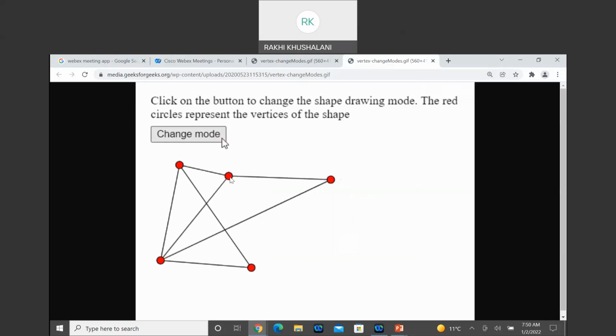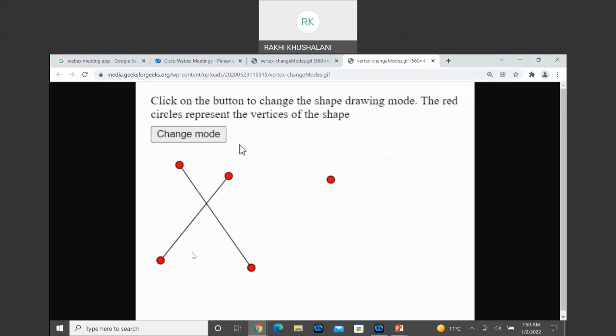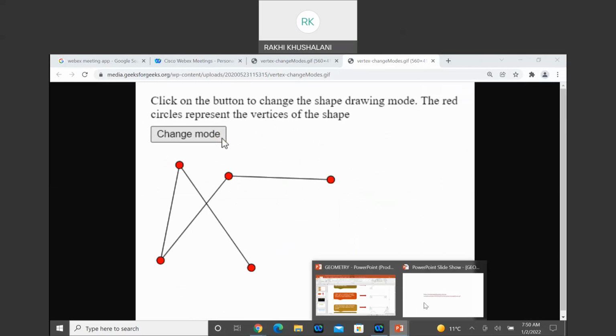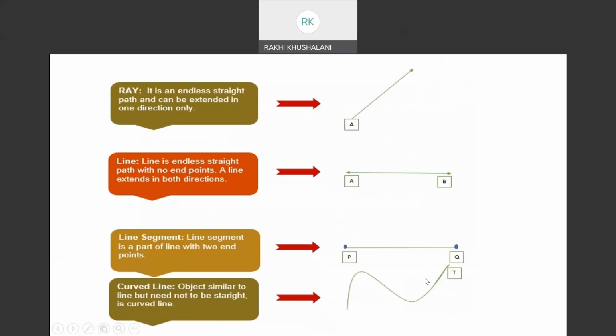You can see the different shapes being formed as I click and select, and you can connect these vertices. So these were the vertices, the basic element of geometry, which doesn't have any dimension actually. It has zero dimension.